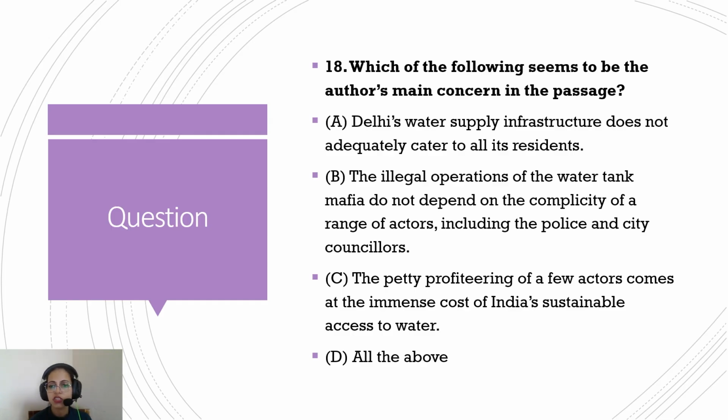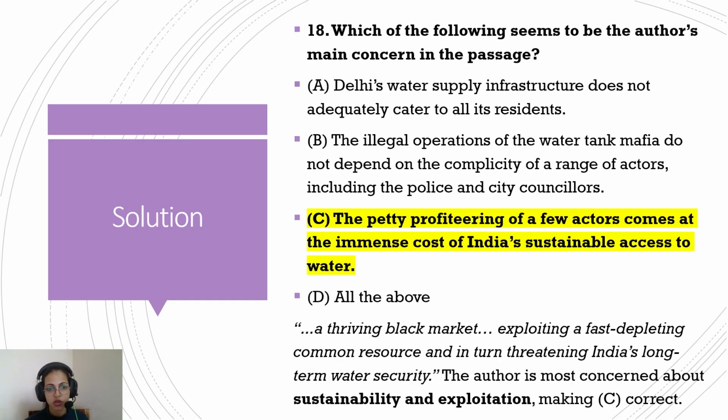The illegal operations of the water tanker mafia do not depend on the complicity of a range of actors, including the police and city councillors. So do not miss the phrase "do not." It shows that this is wrong, because it does depend on the complicity of all these actors: police, city councillors, farmers, real estate agents, truck drivers. All those are complicit, and they are the ones sustaining this illegal operation. The petty profiteering of a few actors comes at the immense cost of India's sustainable access to water. So that's your option, option C.